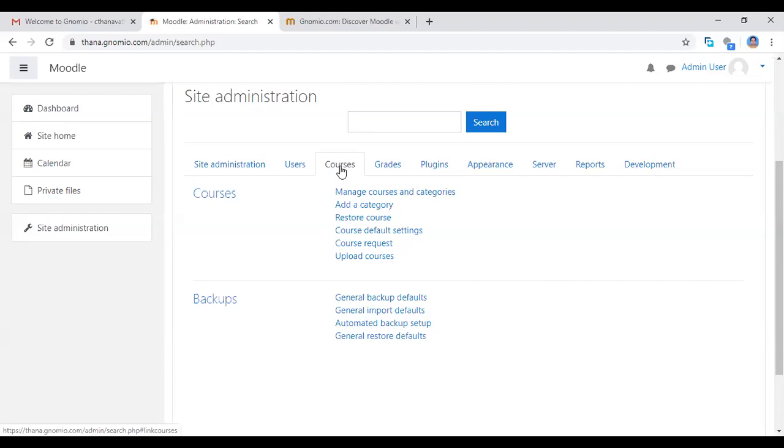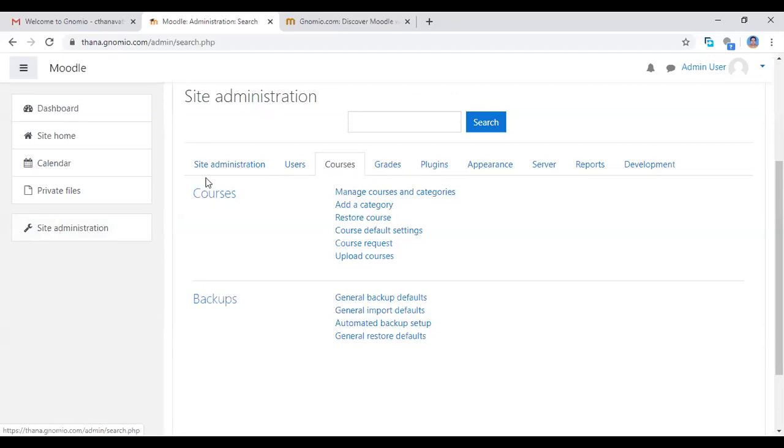We can access this website, so we can log in to the website and start creating courses. We can enroll many courses, nearly 1000 or 1500 courses we can add. Hundreds, thousands of participants you can enroll at a time. They will use it anytime, anywhere in the world.